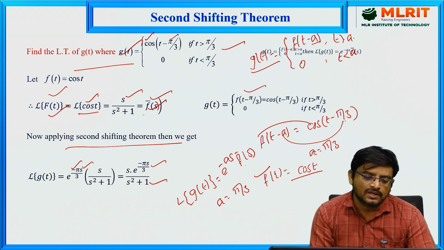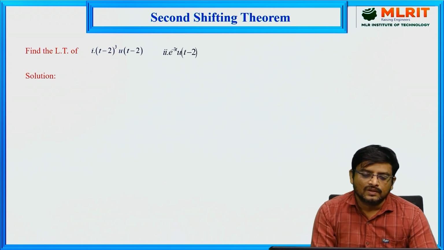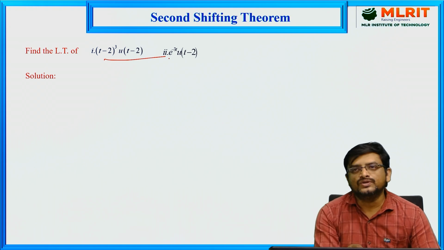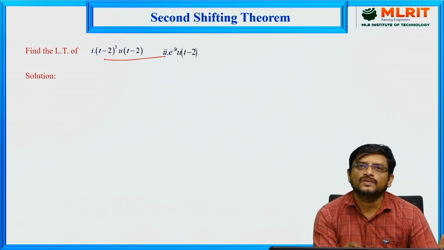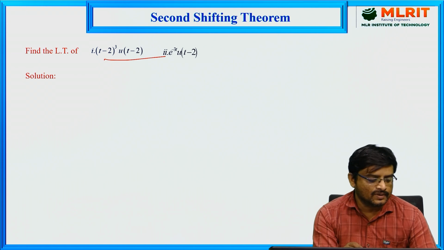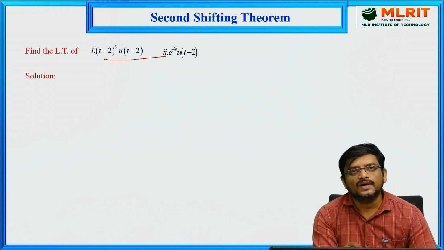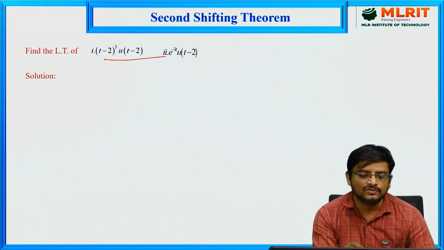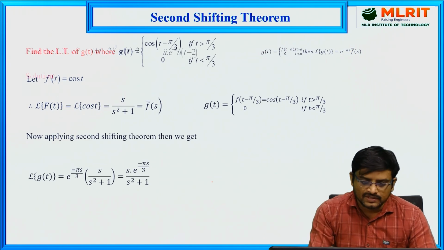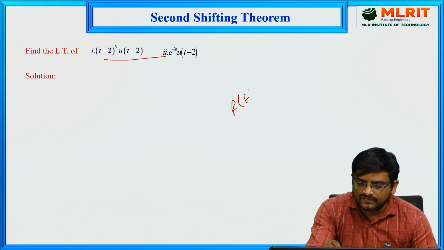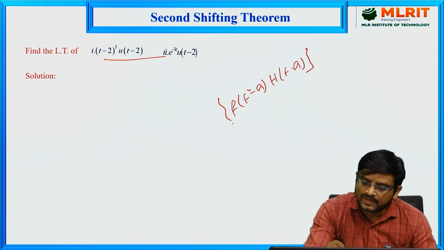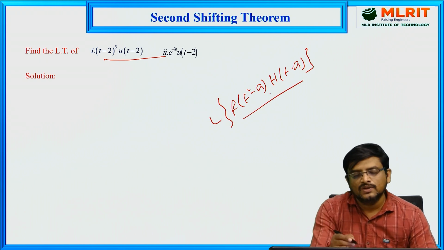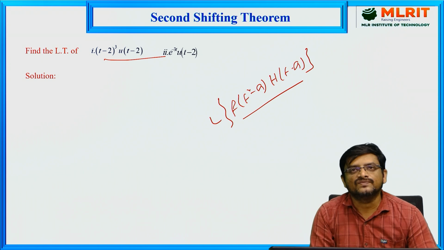Now let us take one example here, which belongs to the method form 2. We have taken two forms for the second shifting theorem. One is whenever g of t is defined with f of t minus a, that is one form, and whenever the function is in the form of f of t minus a into h of t minus a, so we have seen this form. Whenever we want to find out the Laplace transform for this type of functions, we go for the second form of the second shifting theorem, that is another form.